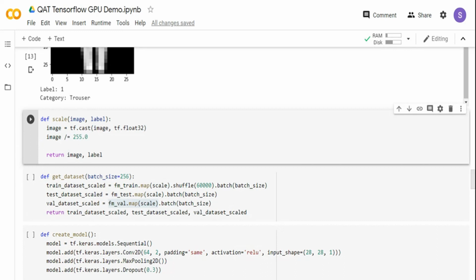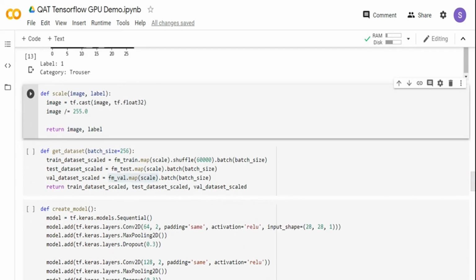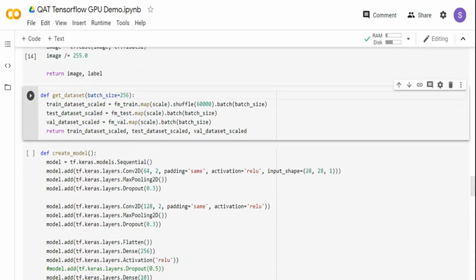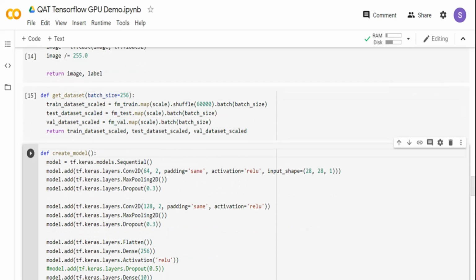And then I have created this one function. I have created one more function called get data set. What the get data set will do is it will take the train, test, and validation data set and call the scale function, and then it will return the scaled version of train, test, and validation data set. So these are the 3 data sets that will get returned to me. I'm giving batch size as 256 so that it runs faster. I can give any lesser batch size as well. All right, so I'm just shuffling the train data set to make sure it's seeing a different version every time, right? So let me run the scale function, and let me run the get data set function.